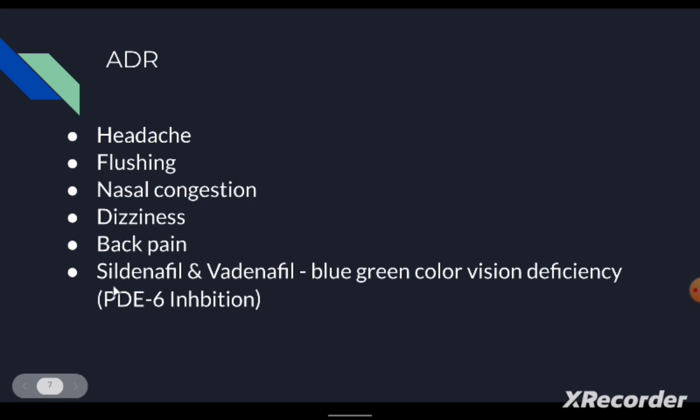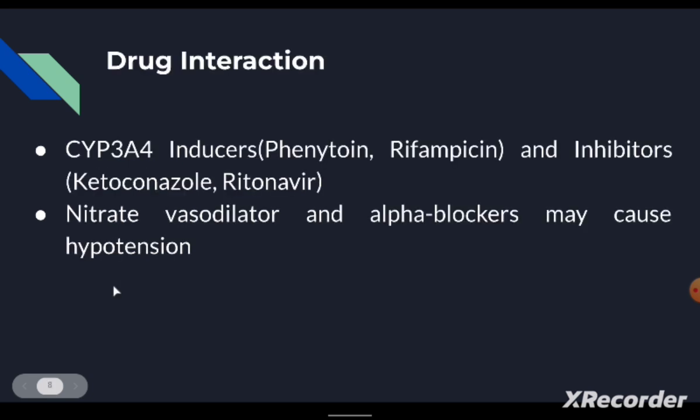Now, coming to the drug interaction section of these PDE5 inhibitors, as I already mentioned, CYP3A4 inducers can cause increased metabolism of PDE5 inhibitors such as sildenafil, vardenafil, and tadalafil, which are metabolized at a higher rate, and their bioavailability will be reduced.